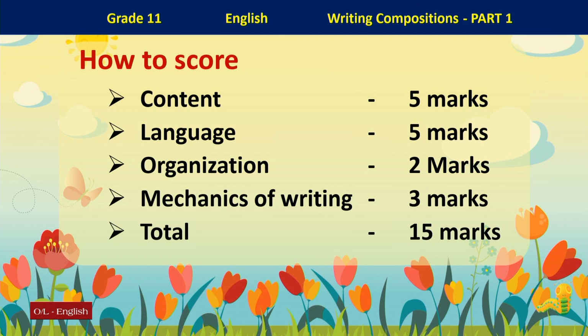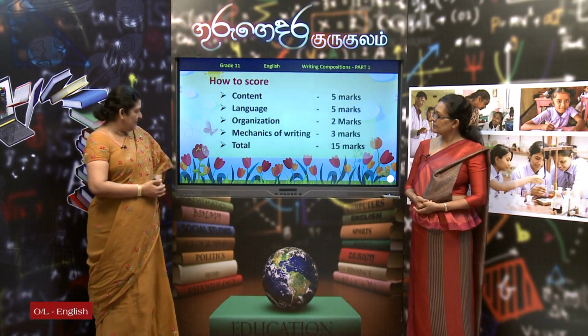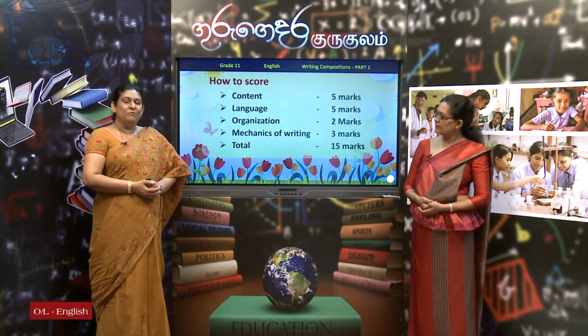Organization, you have to have well-connected sentences and it should be relevant as well. You get 2 marks for that. Mechanics of writing, here for the punctuation marks and spelling mistakes, you have to avoid those things because it carries 3 marks and the total is 15 marks.